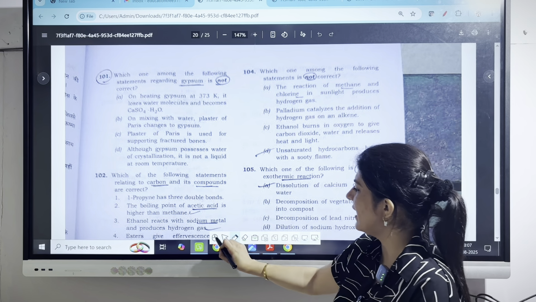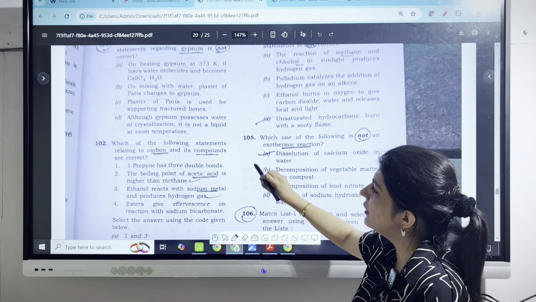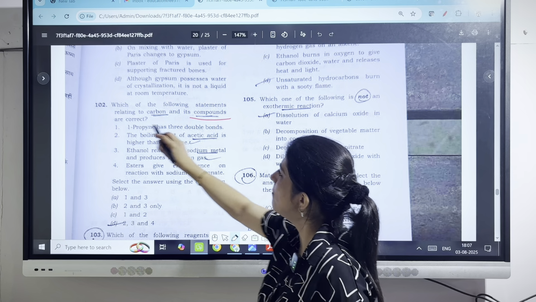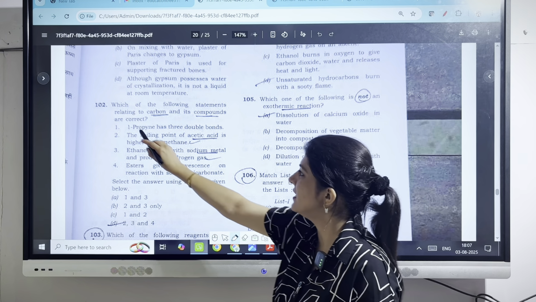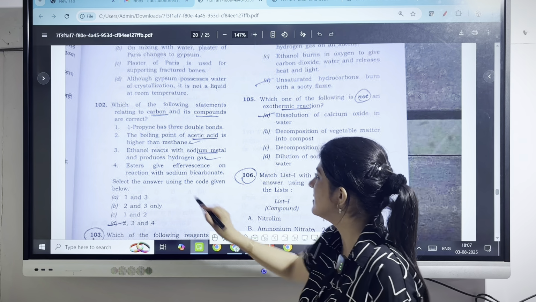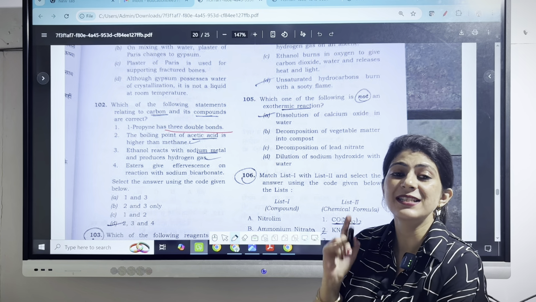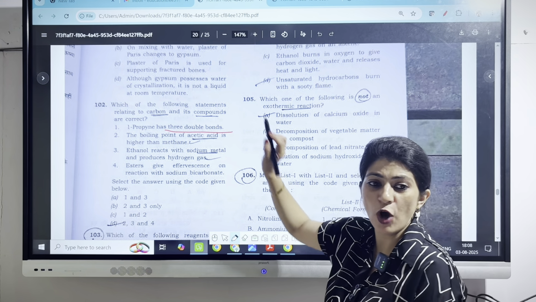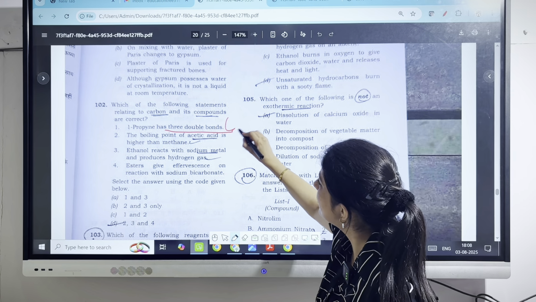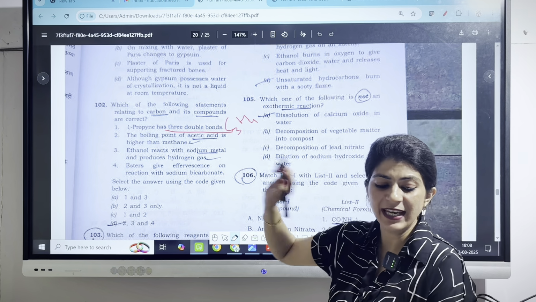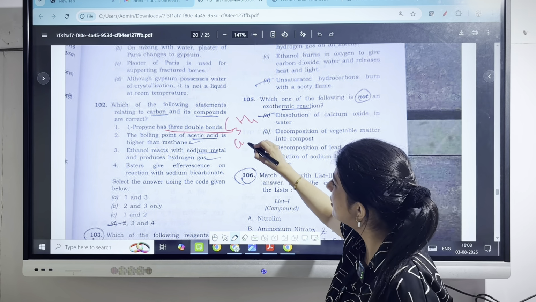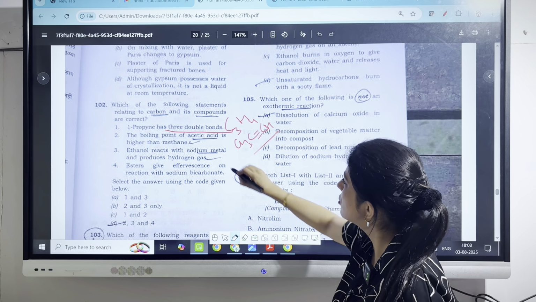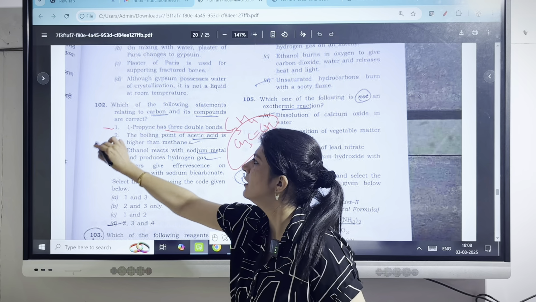Now coming on to the next question, which of the following statements relating to carbon and its compounds are correct? The first statement is, propyne has 3 double bonds. No, the statement is not correct. It has a single triple bond. The formula of propyne is C3H4, or we can write it as CH3C triple bond CH. So the first statement is incorrect.